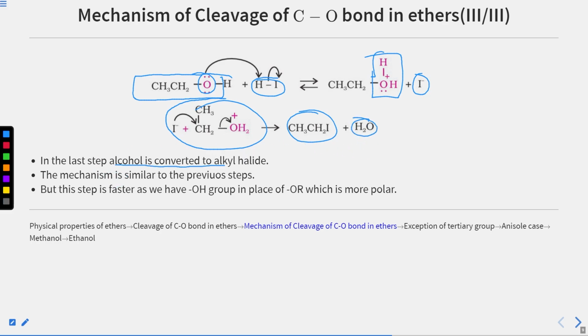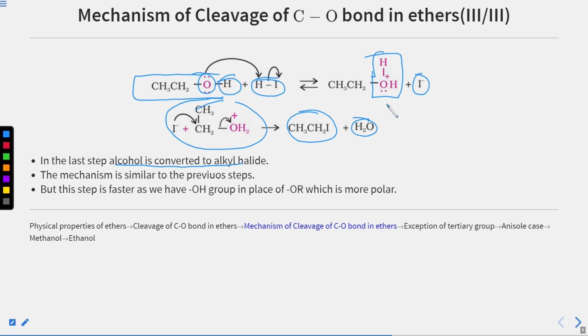The alcohol is converted to alkyl halide. So both of the alkyl groups present on either side of our ether are converted into alkyl halide. You can see that this mechanism is quite similar to our ether one. In that also we have our I minus which attacks from the back side, but the difference is only that we now have H in place of R. So since the bond polarity is increased much more, because H2O is a much better leaving group than ROH.